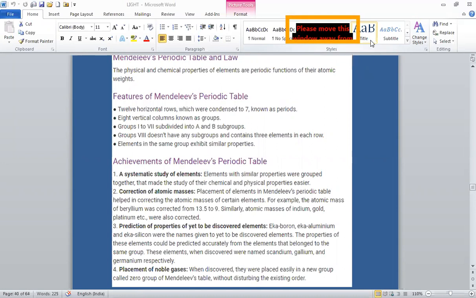Mendeleev was a Russian chemist, and in 1869 he made a remarkable contribution in arranging elements in the periodic table.